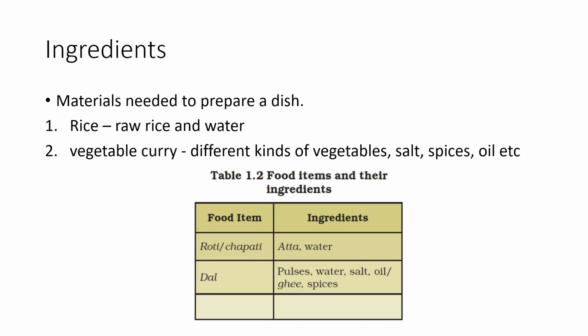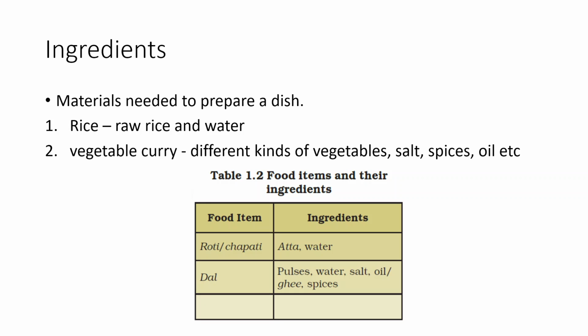Next, ingredients. Actually the ingredients are the materials which are needed to prepare a dish. In this case where I am mentioning dish, it is any food item. If I take an example, in case of rice, we need raw rice and water to boil the rice. So in this case, the rice has two ingredients, which are raw rice and water.